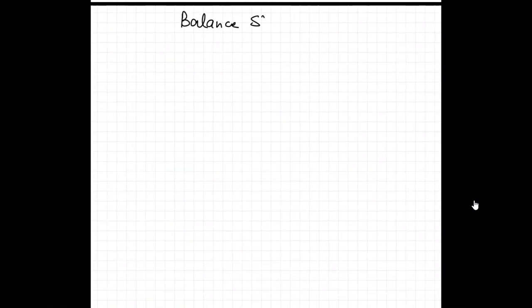Then we will have the balance sheet, as at 30th of June, I think it was 2020.